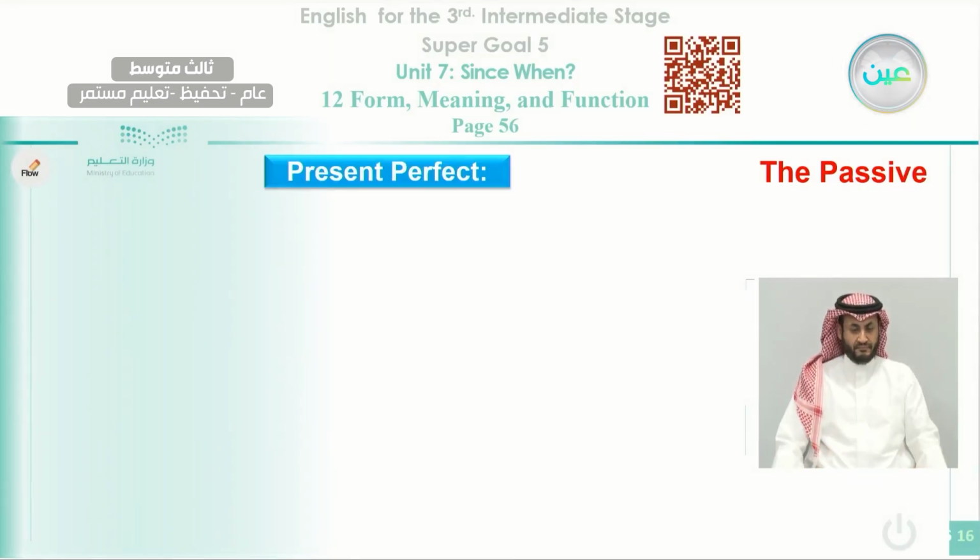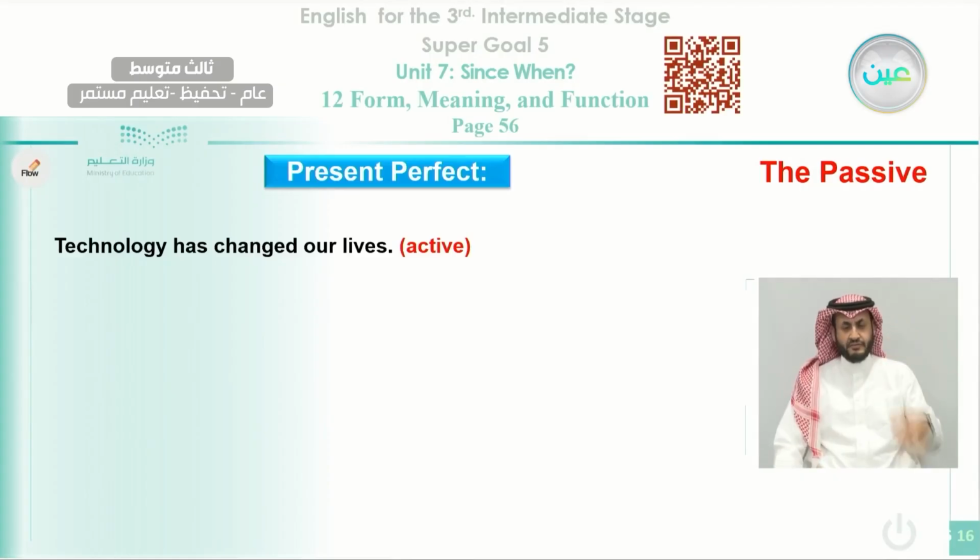Okay, what if the sentence is in the past? Look at the example here. Technology has changed, sorry, not in the past, in the present perfect. Technology has changed our lives.